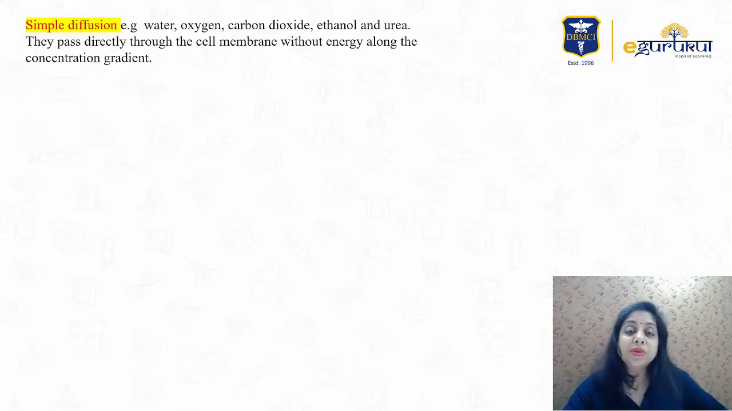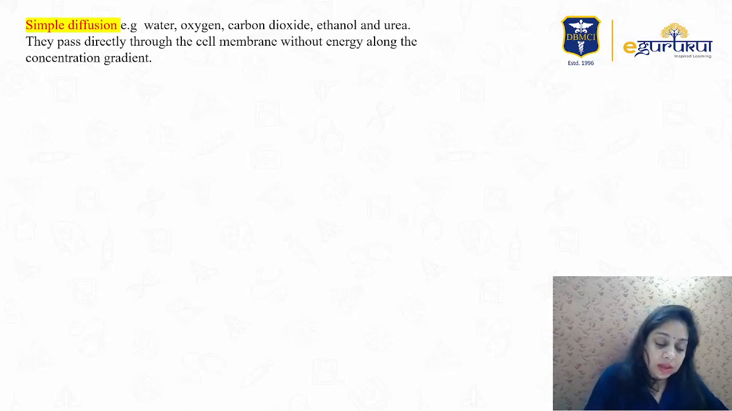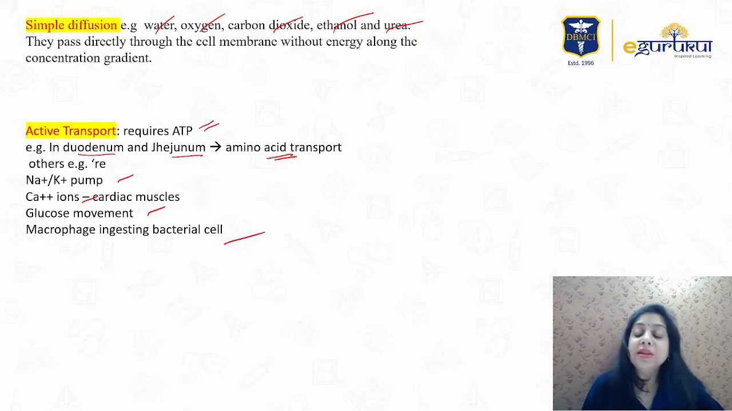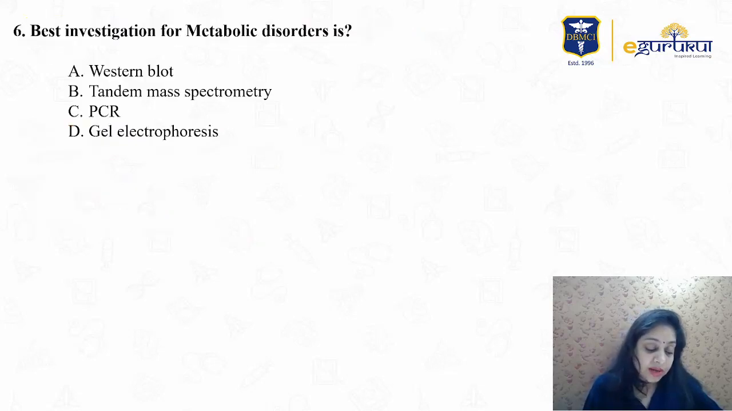Another choice given was simple diffusion. Simple diffusion is for molecules such as water, oxygen, carbon dioxide, ethanol, urea. They just move back and forth across the cell membrane without needing energy. Active transport requires energy. In the duodenum and jejunum, amino acid transport requires energy. The sodium potassium pump, calcium ions in the cardiac muscles, glucose movement, macrophages ingesting bacterial cells, they are all related to active transport and require energy.